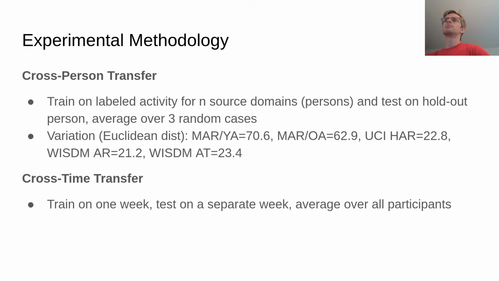In our experiments, we performed 2 different types of adaptation, cross-person transfer and also cross-time transfer. For cross-person transfer, we trained on labeled activities for in-source domains, in other words, the people in the dataset, and test on a holdout person averaged over 3 random cases. For cross-time transfer, we trained on 1 week, tested on a separate week, and averaged over all the participants. We also measure the variance in terms of Euclidean distance and find much higher variance between people in the 2 real-world datasets that we have collected.